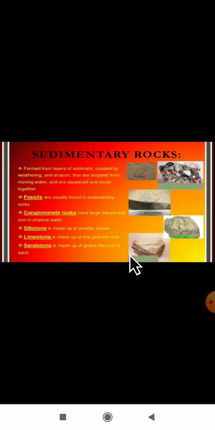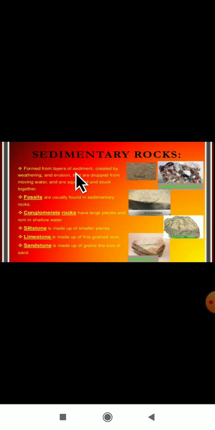Second one is sedimentary rocks. Then how are sedimentary rocks formed? They always appear in layers. You all know sedimentary rocks; you can observe here that they are in layer form. So they are formed from layers of sediment, nothing but by the deposition of sediments here. You know what the meaning of sediment is?